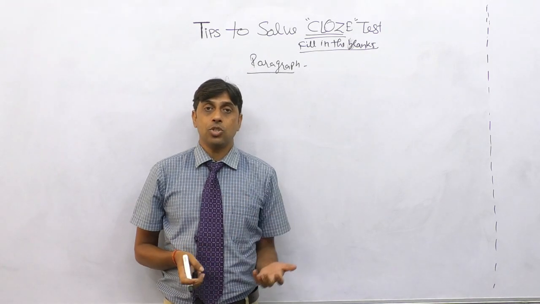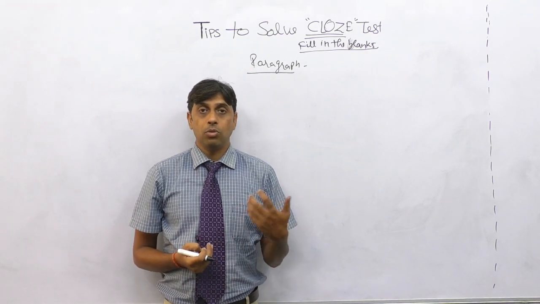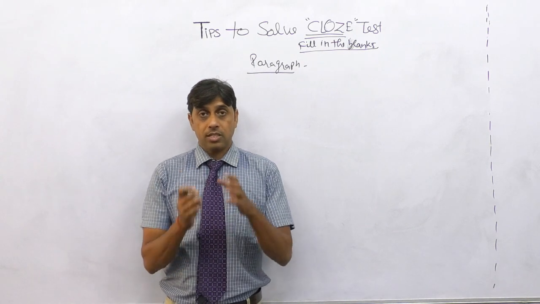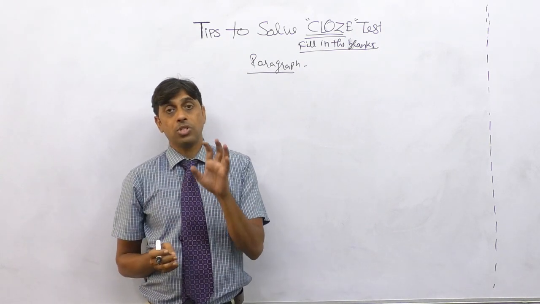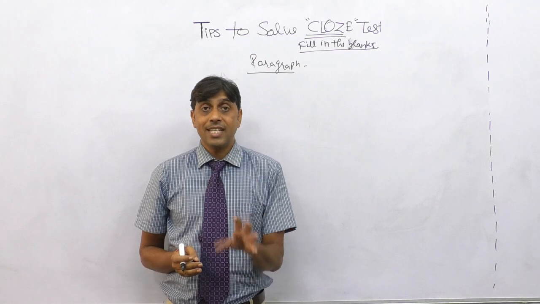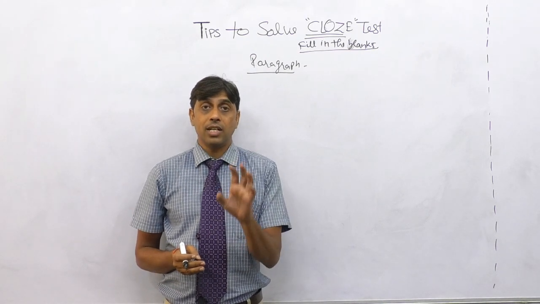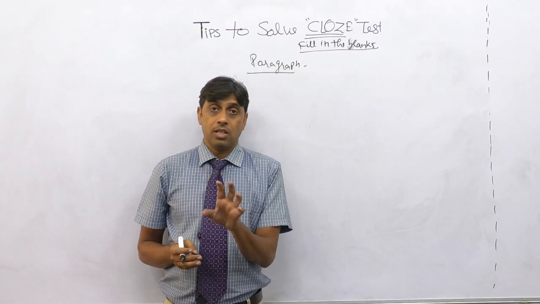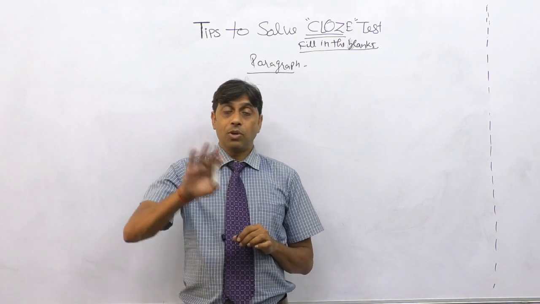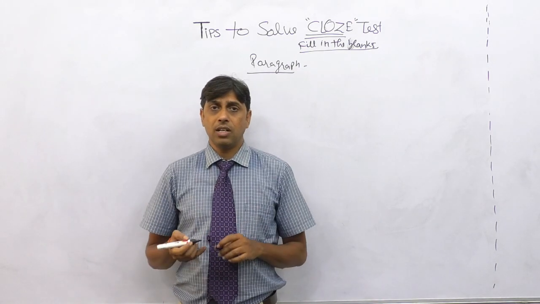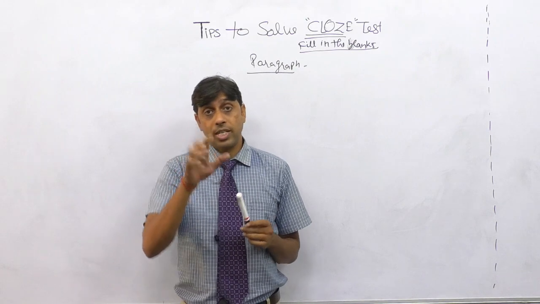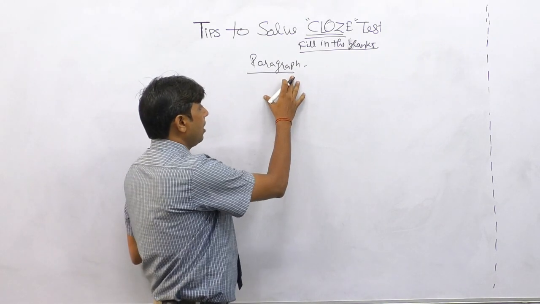So how to fill those blanks? There are strategies to learn before going to the cloze test, because this is one of the most important topics for TCS. TCS conducts the verbal ability section with cloze tests. They conduct two cloze tests. In fact, they avoid reading comprehension. They have some grammar sentences and cloze tests. So in a cloze test, how do they measure?